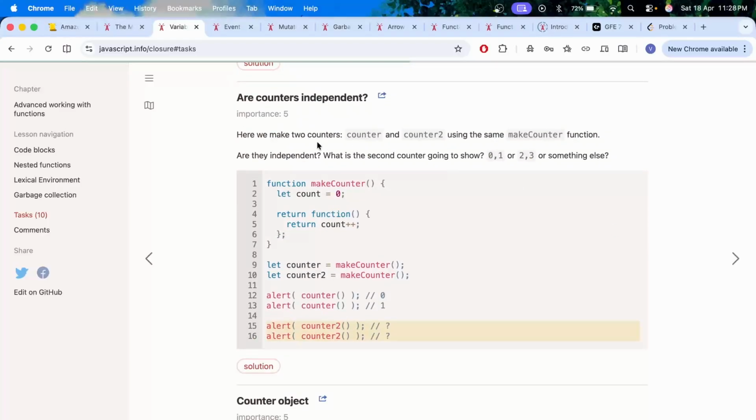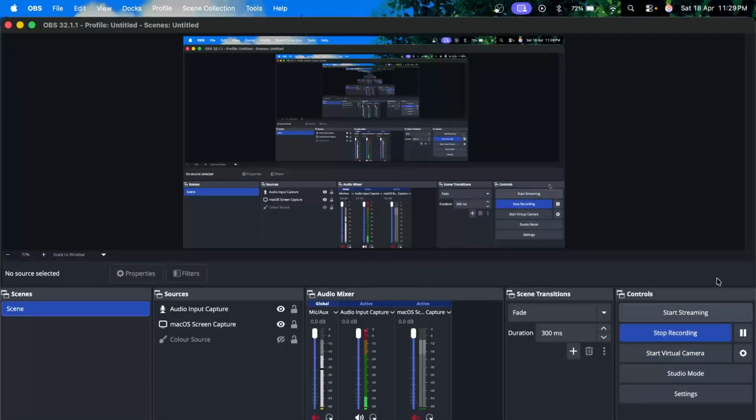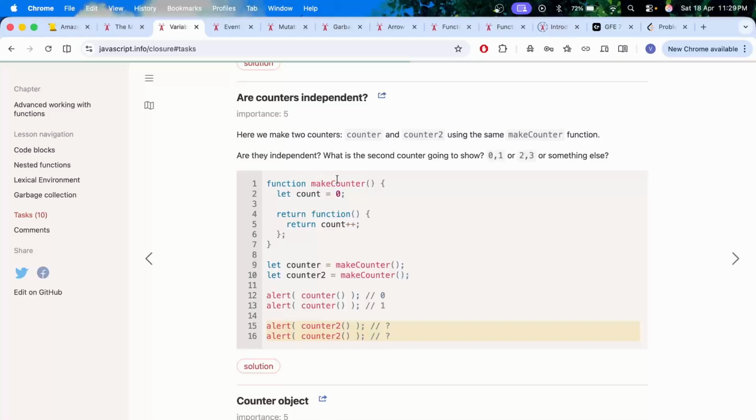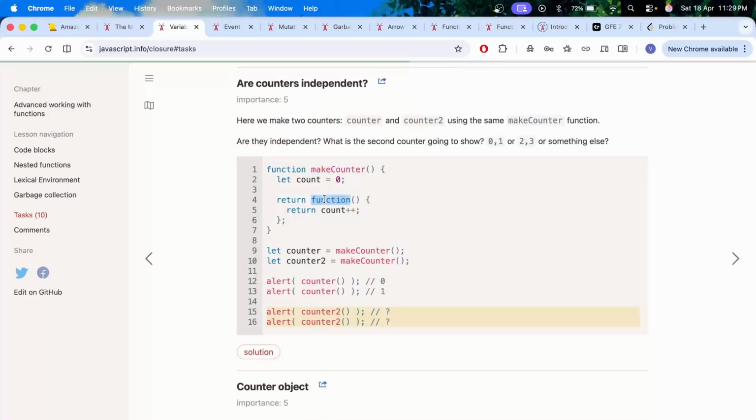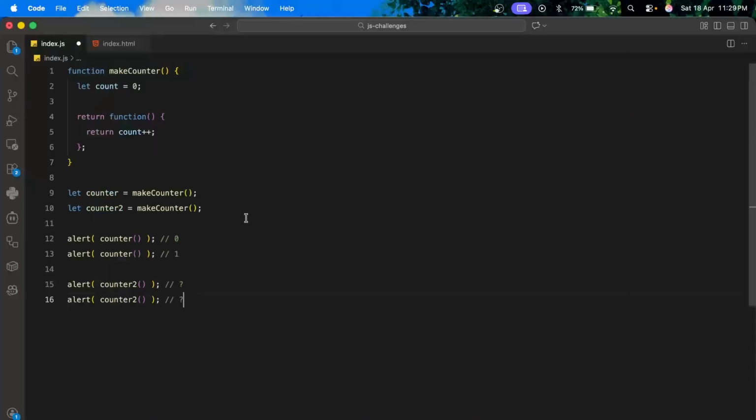Are counters independent? Here we make two counters, counter and counter2, using the same make counter function. Are they independent? We have the function over here, it is returning a function, so this is essentially a closure, and counter 0, 1, counter 2. Yes, so basically these two are independent, and you would understand this much better if you try to actually code this up and see it in the dev tools. So I'll just show you.